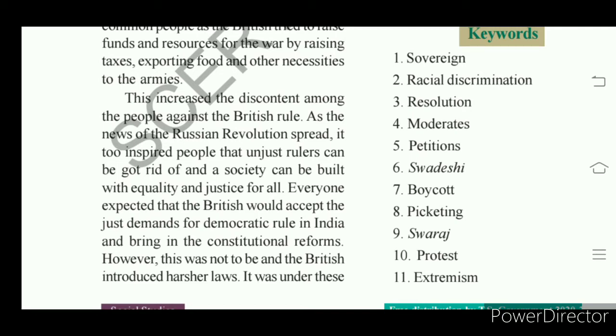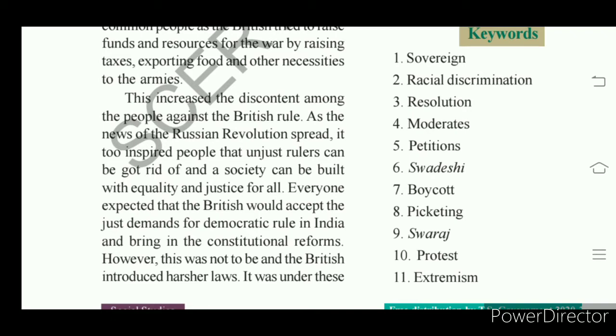Okay, this is the motivation we got from the success of the Russian Revolution. We can get freedom from the Britishers by raising a revolution, and there would be equality and justice for all. We can build a new society where equality and justice will be given to all.